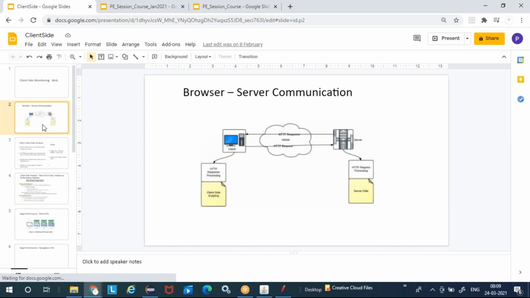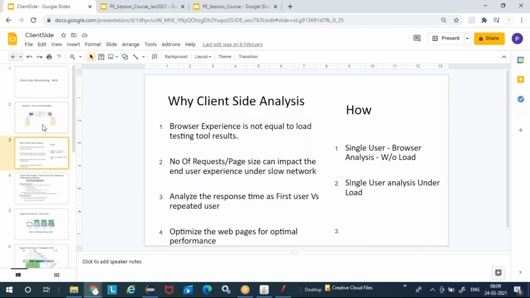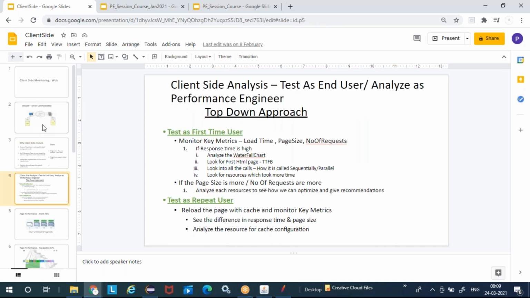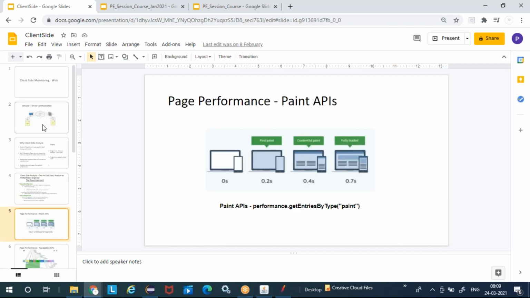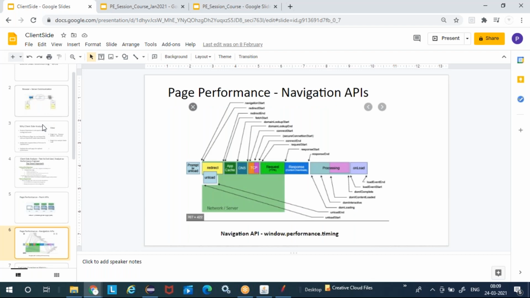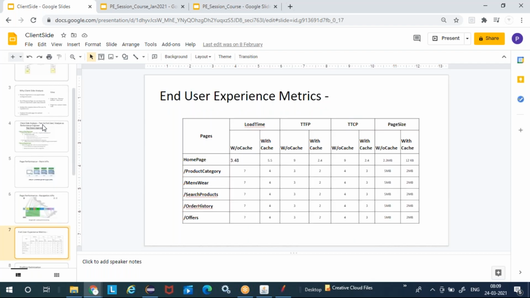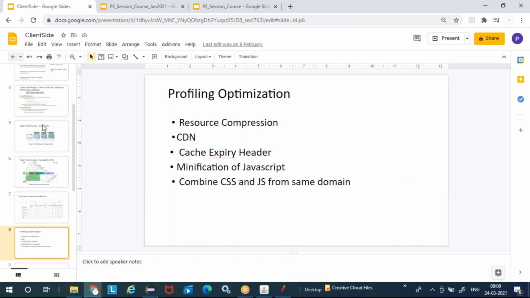So this is what we'll learn during the client side. Browser-server communication, and why client side is important on top of the load testing. Why do we do it? How do we do it? What is the top-down approach for a first-time user and a repeated user? And then we'll understand the APIs, your paint APIs, your navigation APIs. We'll go to the Chrome browser, execute the formulas, and do all these comparisons and reporting.